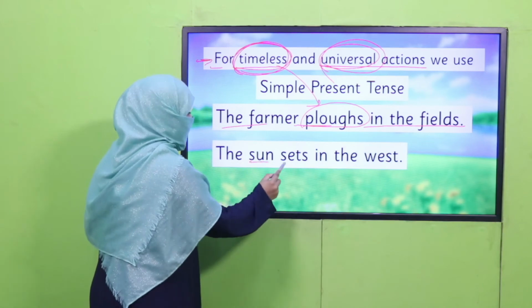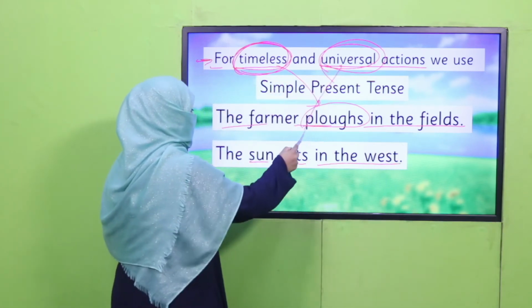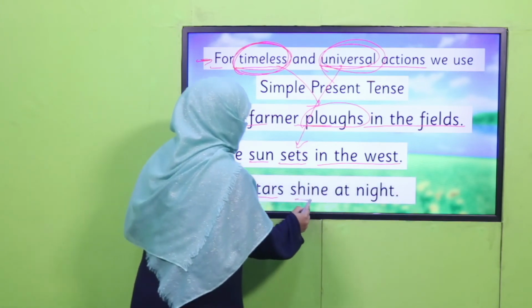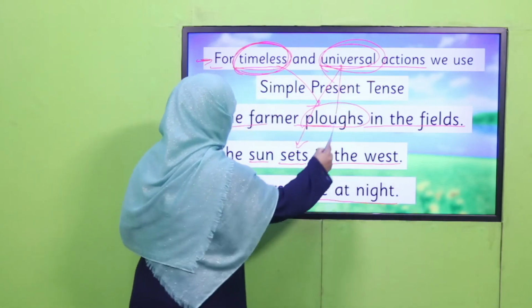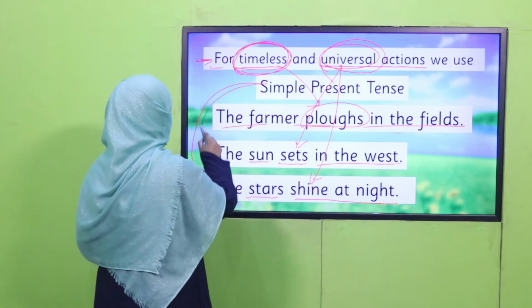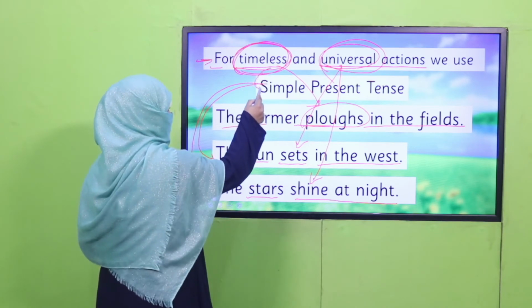The sun sets in the west. It's a universal action. And the stars shine at night. It is also a universal action. It refers to simple present tense. Whenever there is a timeless action, it refers to simple present tense.